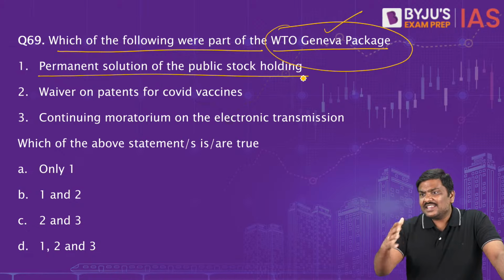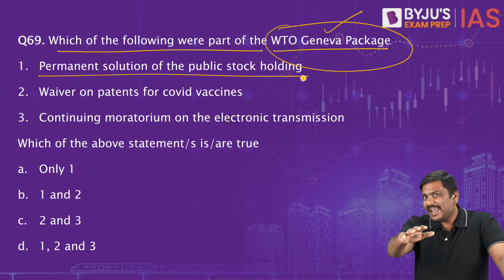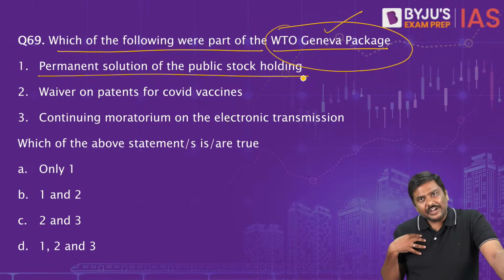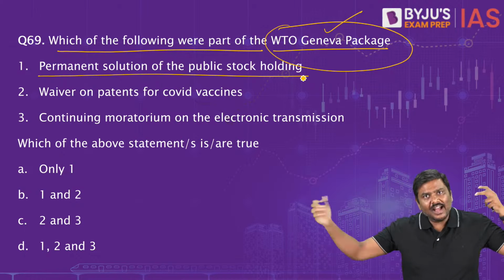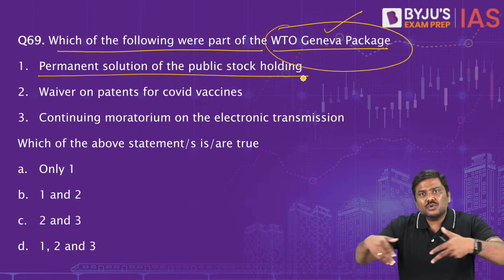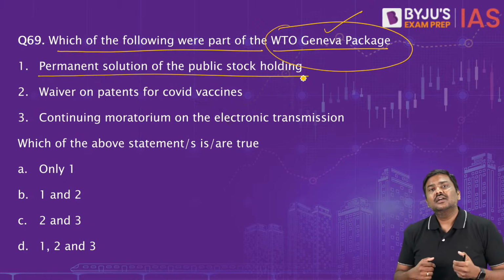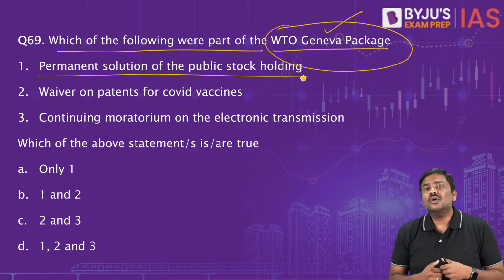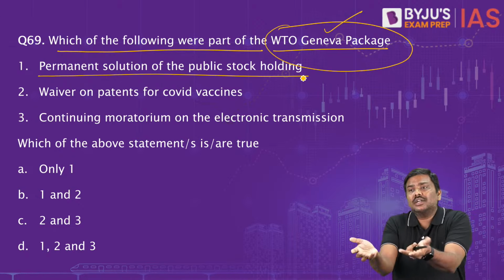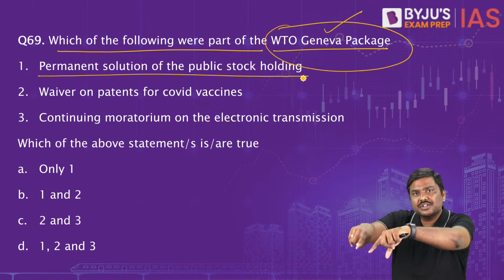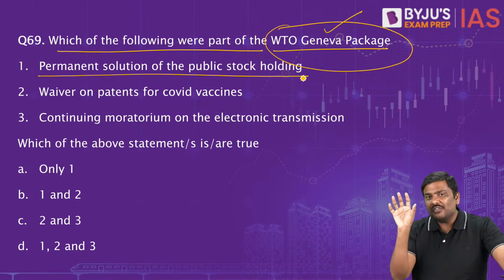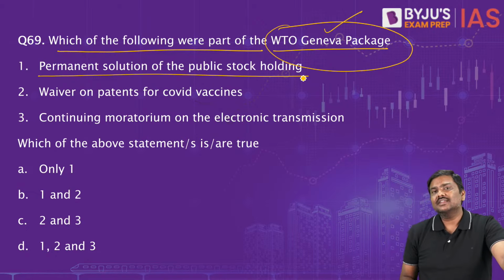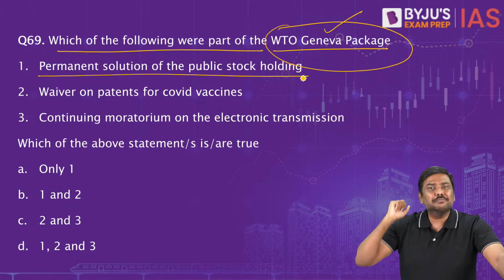Now, the Government of India says, I don't like it. I will not accept this particular 10% limit. Why? In case of India, the number of poor people is very high. The number of farmers who are poor is very, very high. The per capita income of farmers in India is very, very low. I need to provide support in order to ensure sufficient food grain production. So I'll keep on providing support, which you count as amber box subsidies, and you tell me to restrict it to 10%.